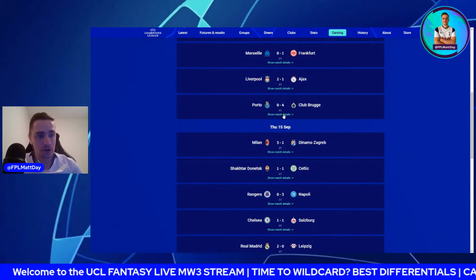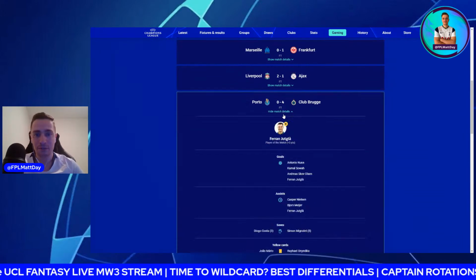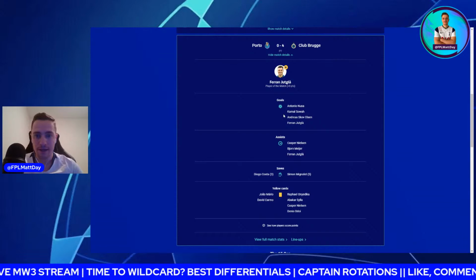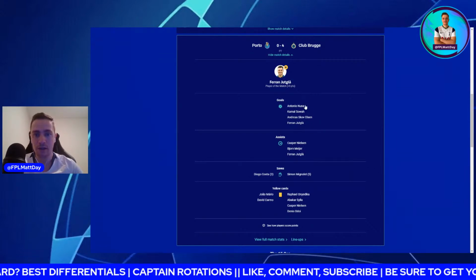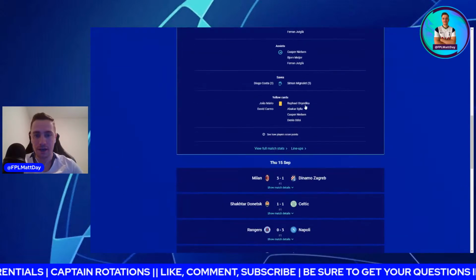Then we had Club Brugge. I think this was a bit of a shock result. No one expected 4-0 at Porto. Simon Mignolet with another clean sheet and 5 save points as well. And obviously the goal scorers were shared in this one.